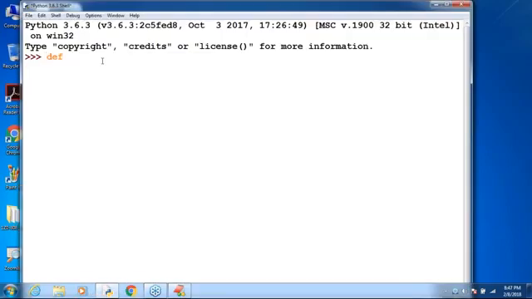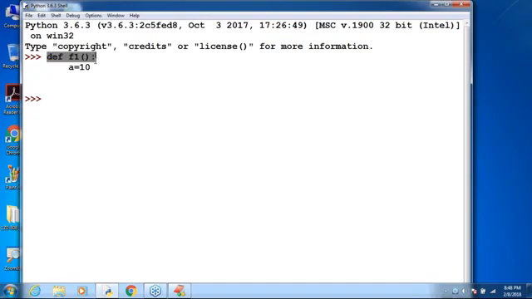Here, what is the keyword I'm using? Can you please tell? The def keyword can be used to define functions in Python. To define methods or functions in Python, the def keyword is used, right? What is my function name? f1 colon. Here I'm taking a is equal to 10. That's all. a = 10.